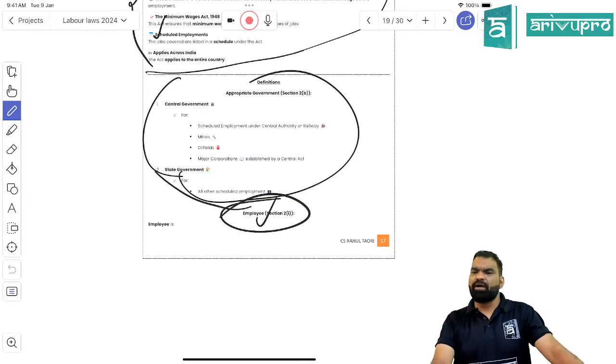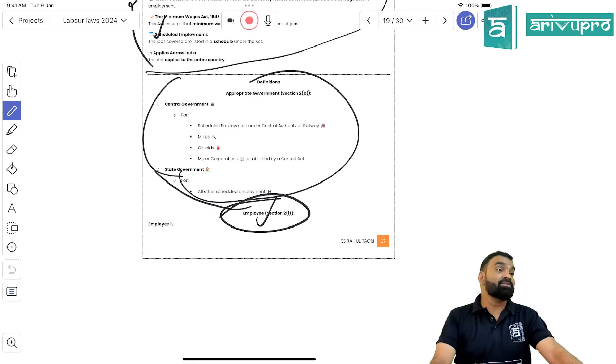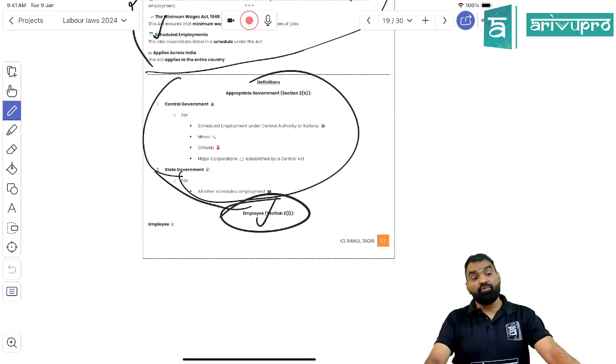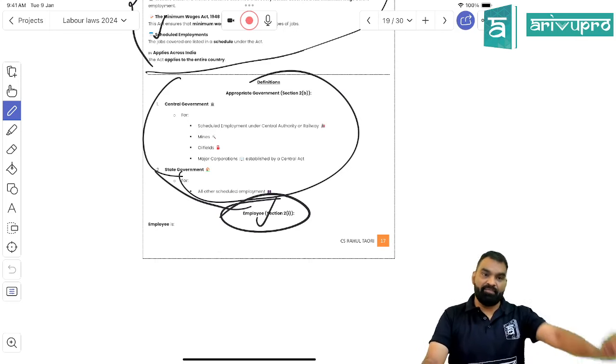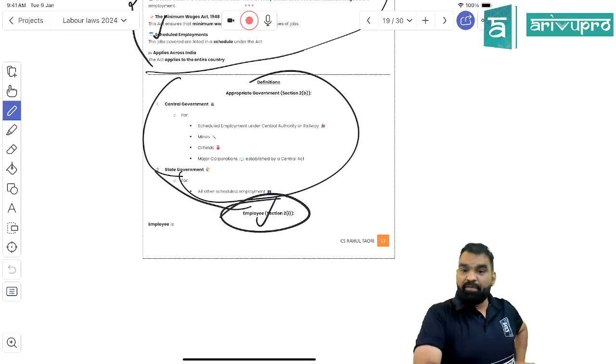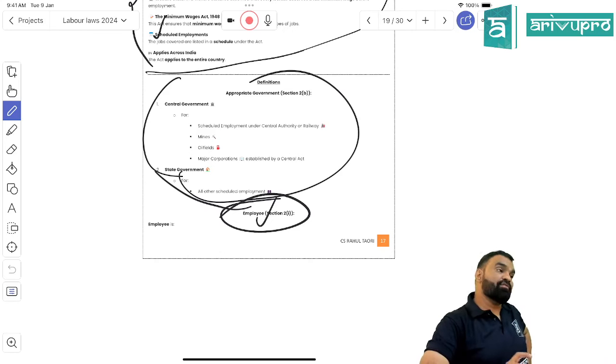The person who comes under the definition of employee would be eligible for minimum wage, right? A person who is not coming under the definition of employee would not be eligible for minimum wage. Can I say that, beta? If a person is satisfying the definition of employee, he would be eligible for minimum wage. But if he is not satisfying the definition of employee, he would not be eligible.